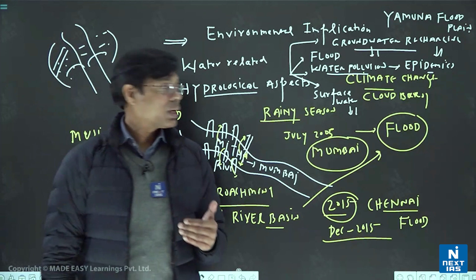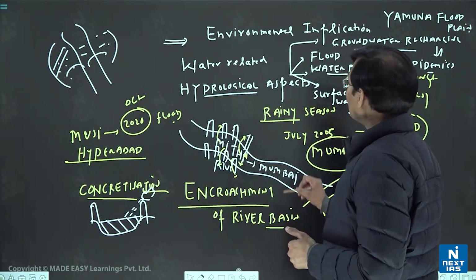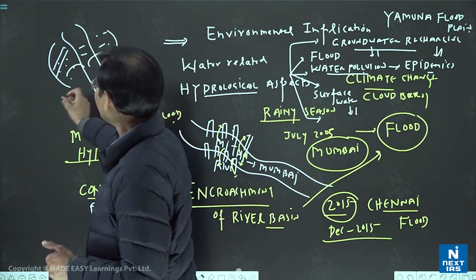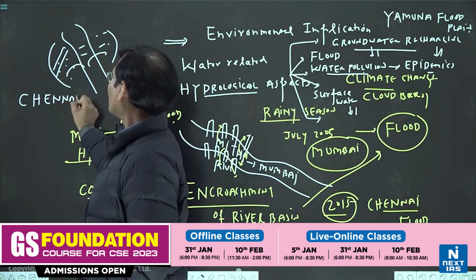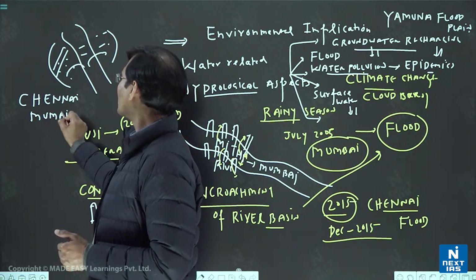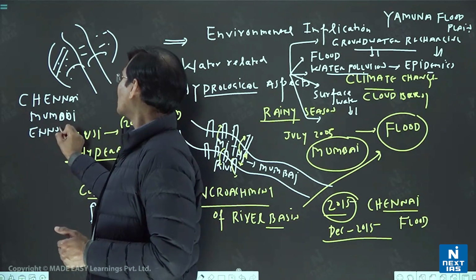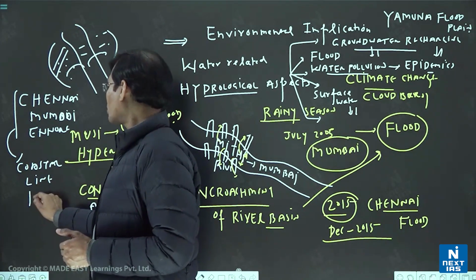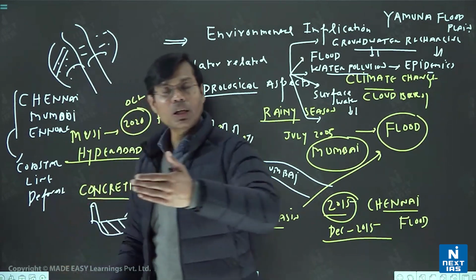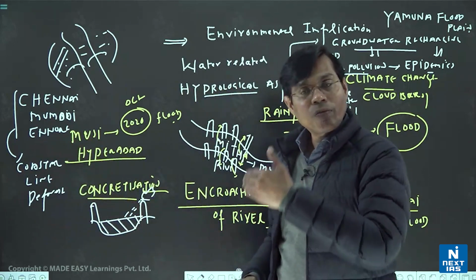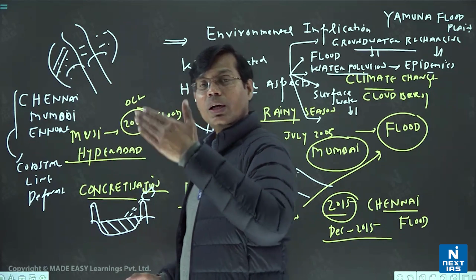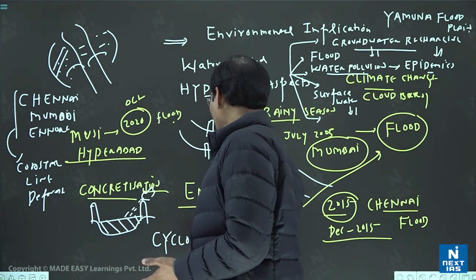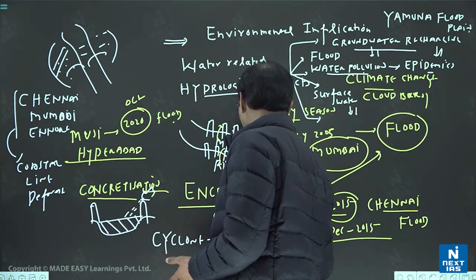And even if I say, one more issue in the hydrological aspect is what? That we are also cutting the trees in the surrounding area. Suppose in Chennai, suppose in Mumbai, several examples are there, or the Tuticorin port area or Ennore area. What we have seen is that along the coastal line, deforestation, trees have been cut, and trees generally in water body zones and coastal areas control floods, control cyclones. So basically in this way the cyclone scenario in coastal areas, and cyclonic floods, along with cyclones, the chance of flood has increased, sea level is also rising.